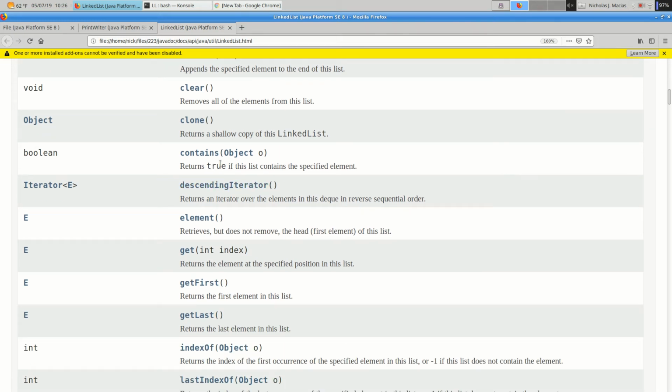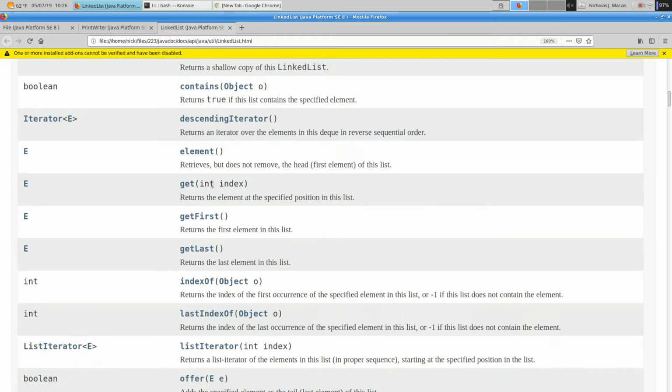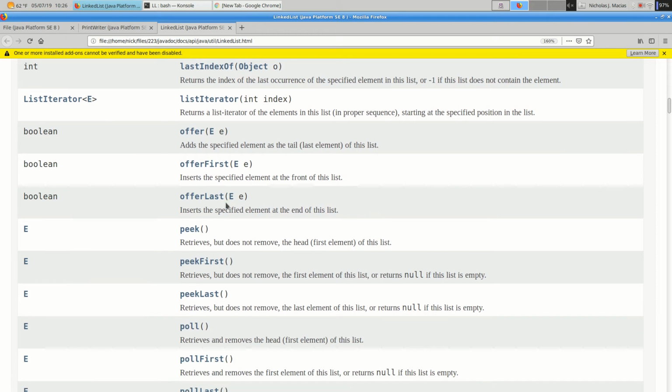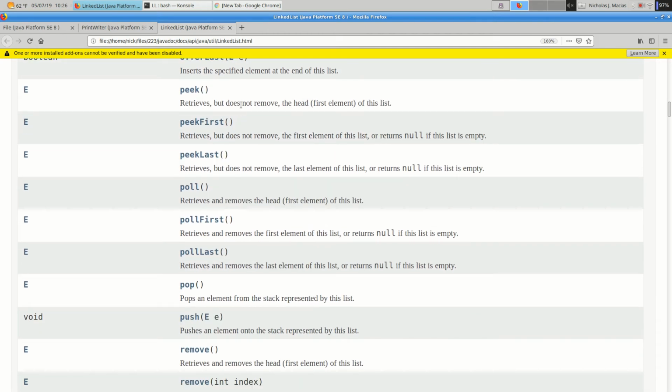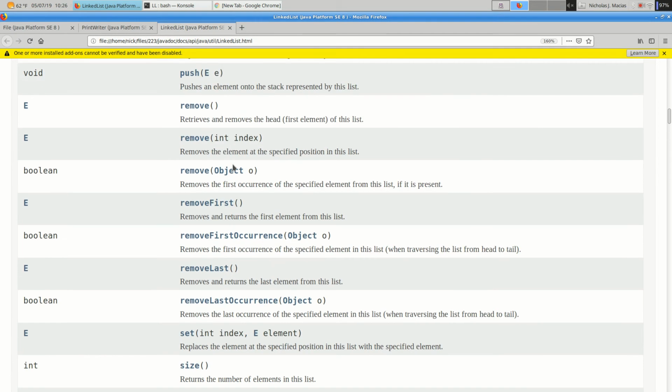These are all the kinds of things that we coded up manually in, say, 222, and they're all available for us. We can retrieve an element by its indexed position. We can get the first or last element. We can search to see if an element is contained in the list and find the index of it. And we'll talk about iterators in a moment. We can look at the first element without removing it. We can look at the last without removing it, and so on and so forth.